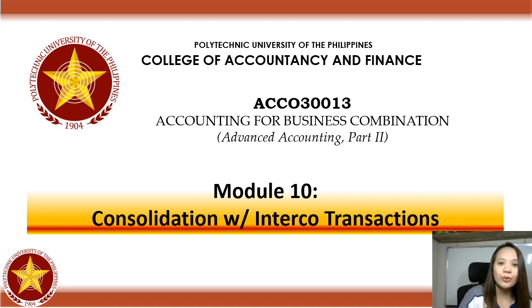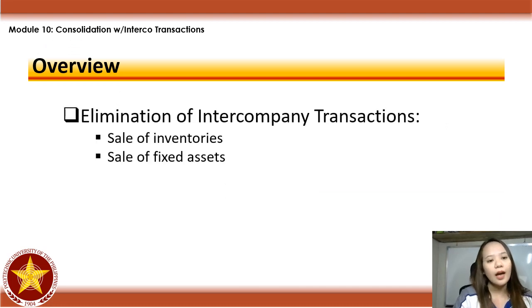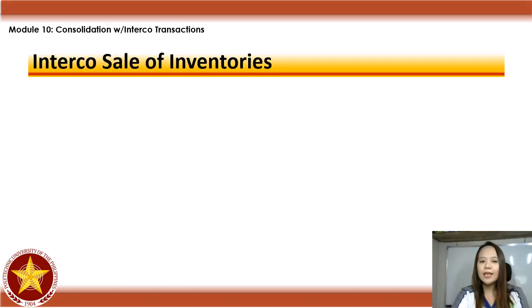Hello, so now we will move on to the last part of our consolidation topic, which is consolidation with intercompany transactions. So we will discuss elimination of intercompany transactions involving sales of inventories and fixed assets. First, for the sale of inventories, intercompany sale of inventory.